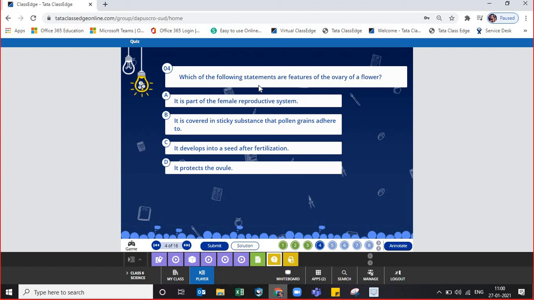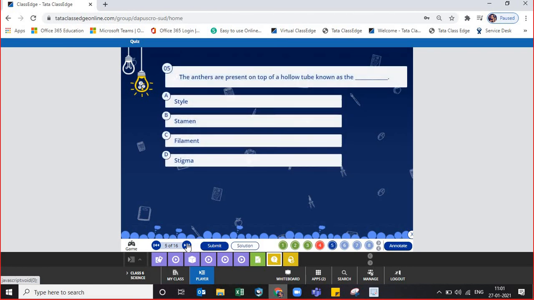See, ovary is always female. So here it is asked, which of the following statements? I think it is a part of the female reproductive system. It protects the ovule. Then it develops into seed after fertilization. There are three options, I think so. Let's see whether it's correct or not. Oh, so only these two are correct. I am wrong for this. So you should not make this mistake. Okay.